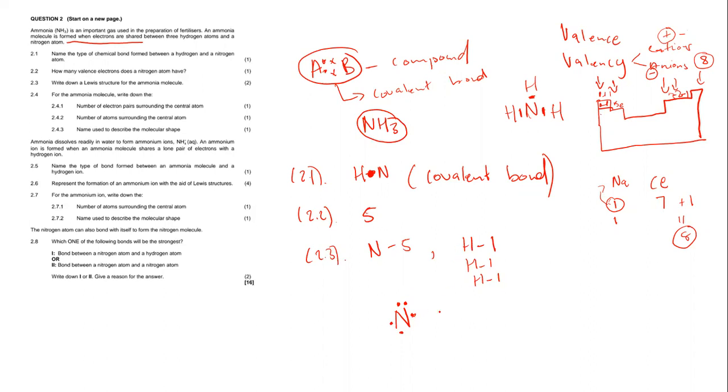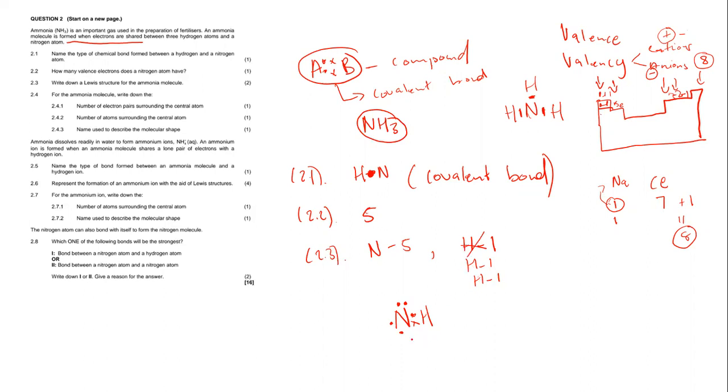So this 1 hydrogen atom will bring its 1 valence electron so that it can bond with nitrogen. Therefore, there is a sharing of 2 electrons between nitrogen and hydrogen. And do not forget, this type of bond we have already talked about. It is a covalent bond. Because it is a covalent bond, it occurs between 2 nonmetals where there is a sharing of electrons. And therefore, we have eliminated this.